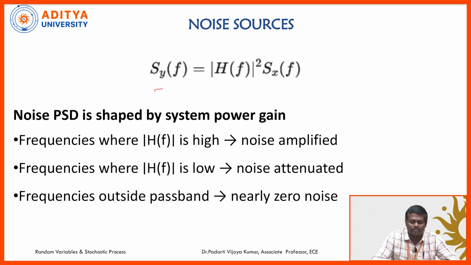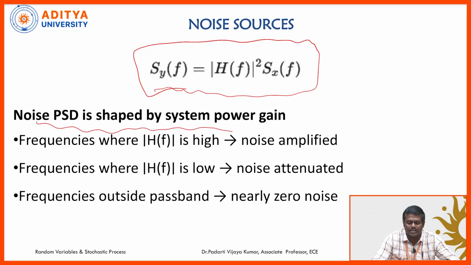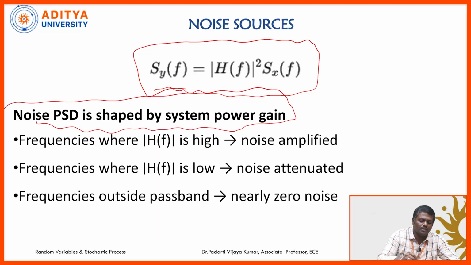So what conclusion can we make from this? The output power spectral density is equal to the absolute value of H of f whole squared into S_x of f. So the noise power spectral density is shaped by the system power gain. The noise power spectral density is decided by the system power gain. Here there are three different cases we need to observe.